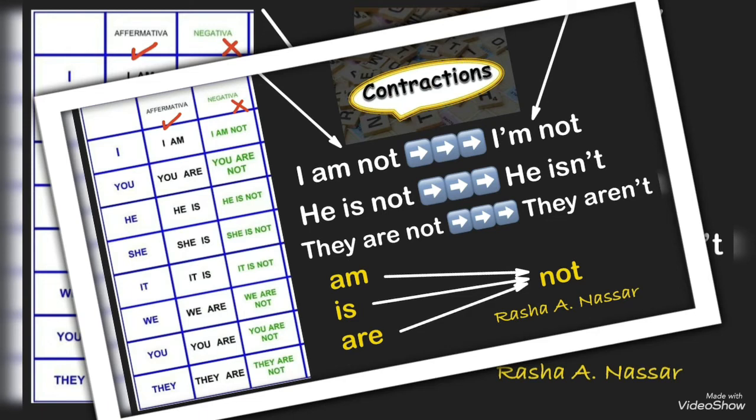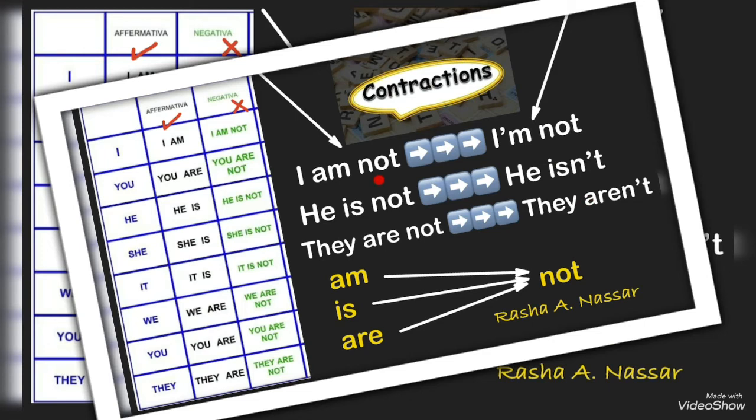And listen carefully here, we have some contractions, or what we call the short form. This is a long form and this is a short form. So now let's see how we can write the short form of the negative of verb to be.